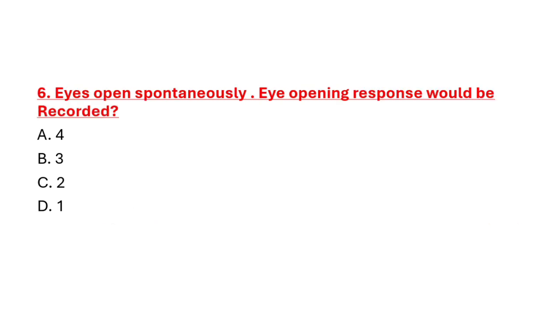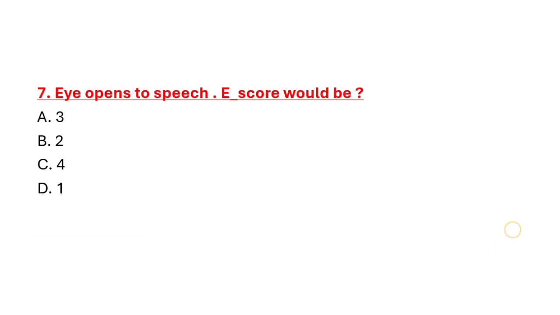Question number 6, eye opens spontaneously. Eye opening response would be recorded as option A 4, option B 3, option C 2, option D 1. Correct answer is option A 4. Question number 7, eye opens to speech. E score would be option A 3, option B 2, option C 4, option D 1. Correct answer is option A 3.